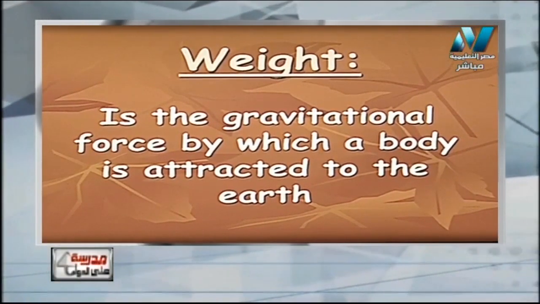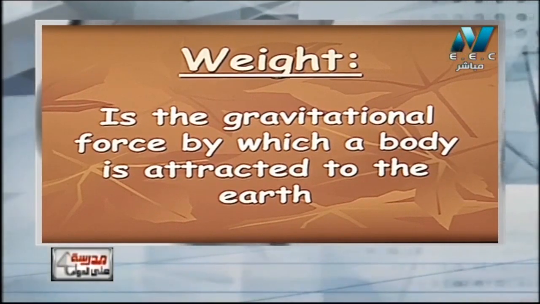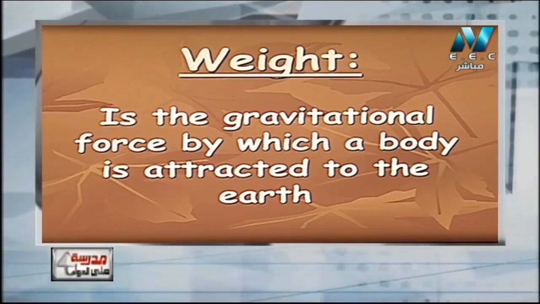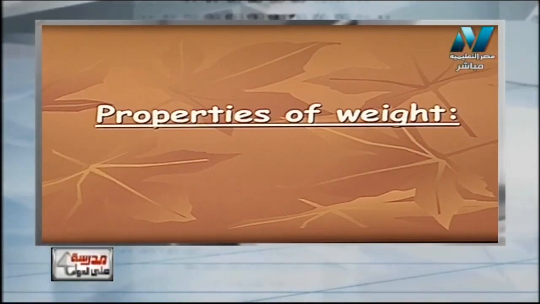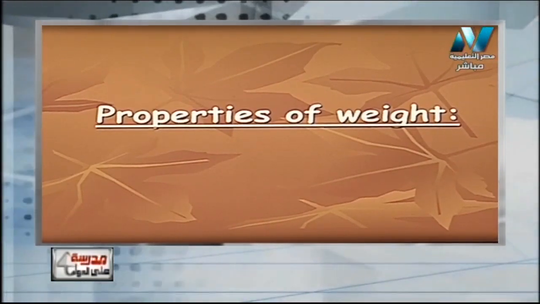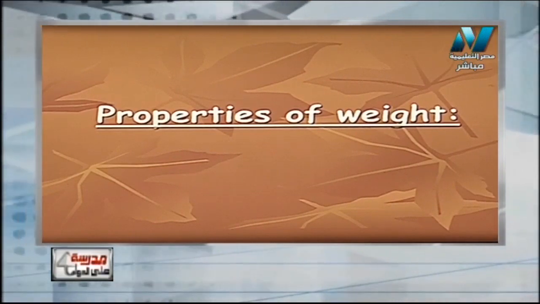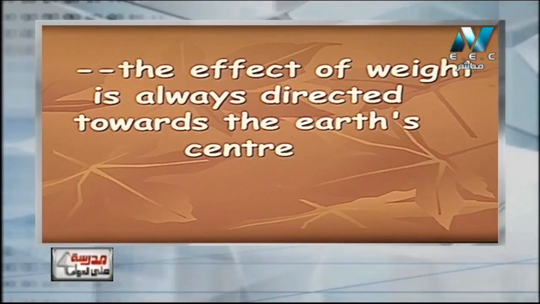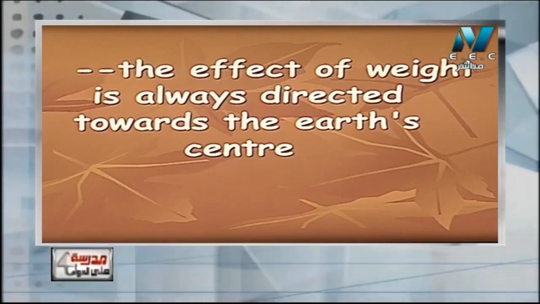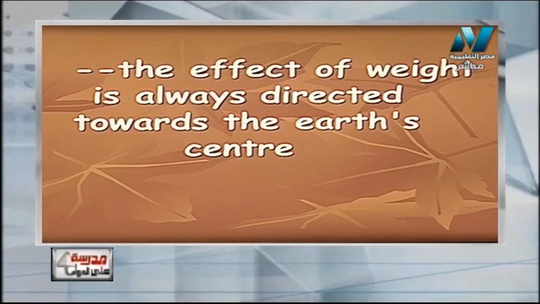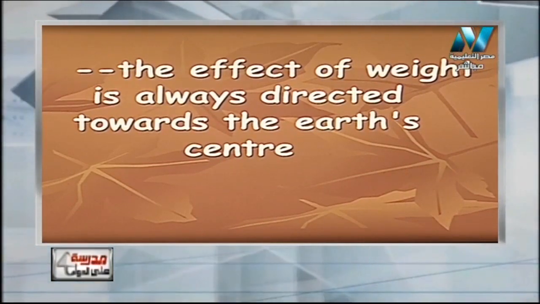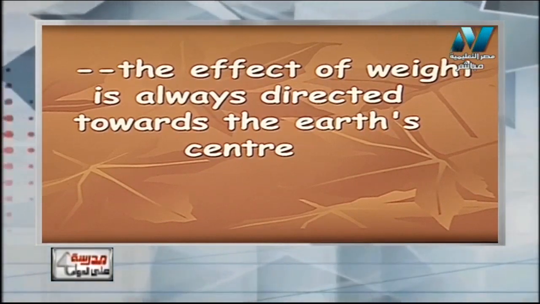So we can say again weight is the gravitational force by which a body is attracted towards the earth. So what are the properties of weight? Are they exactly like the properties of mass or different? Let's see together. Number one, the effect of weight is always directed towards the earth's center.